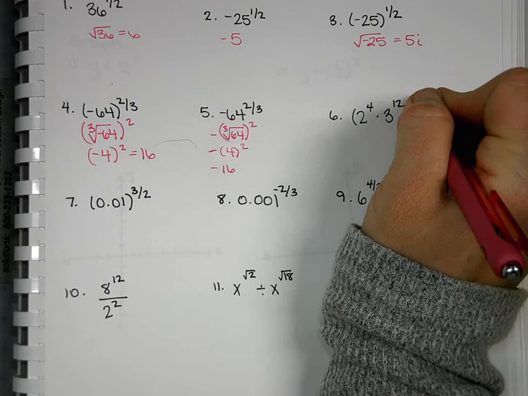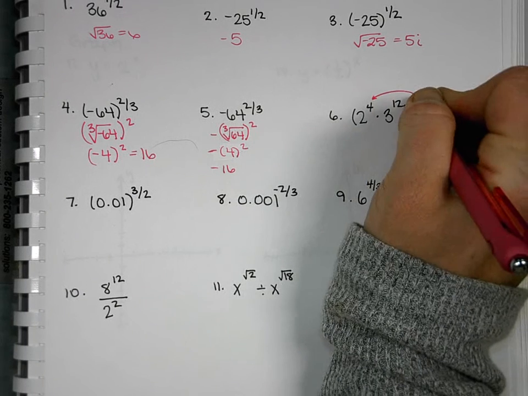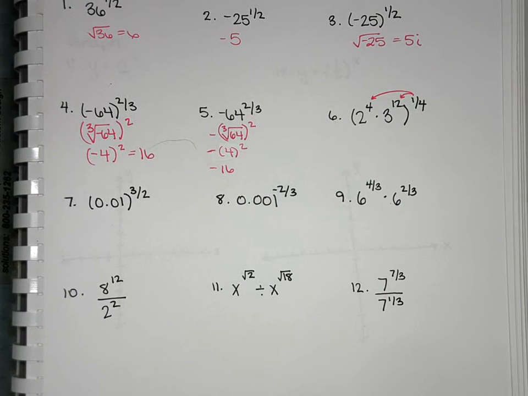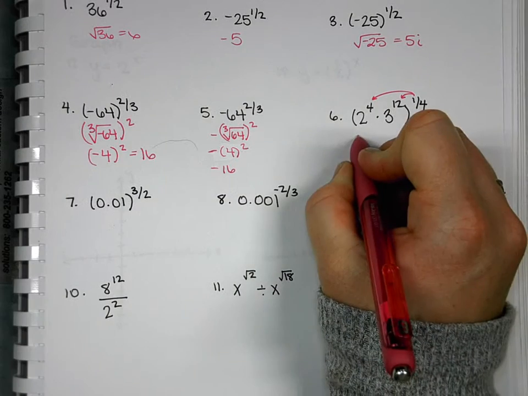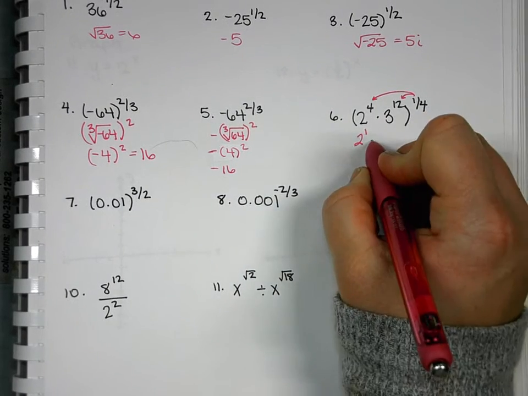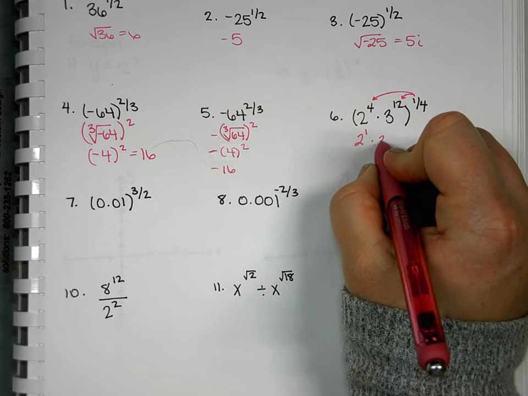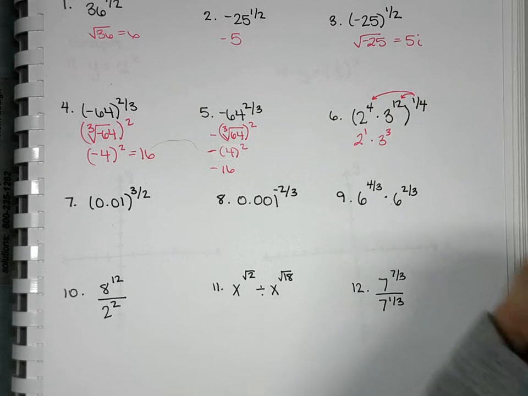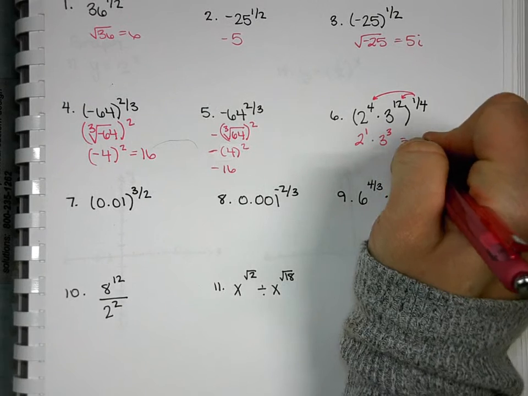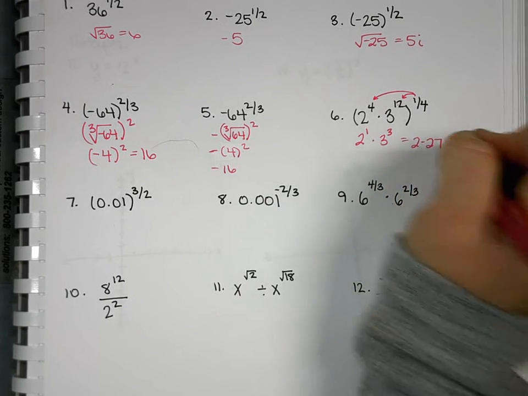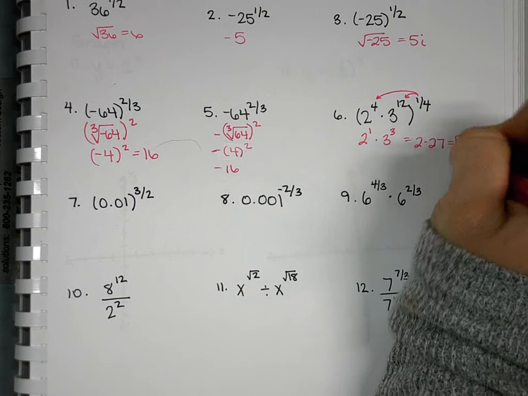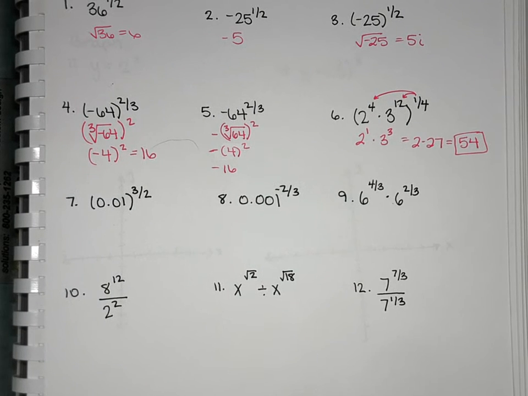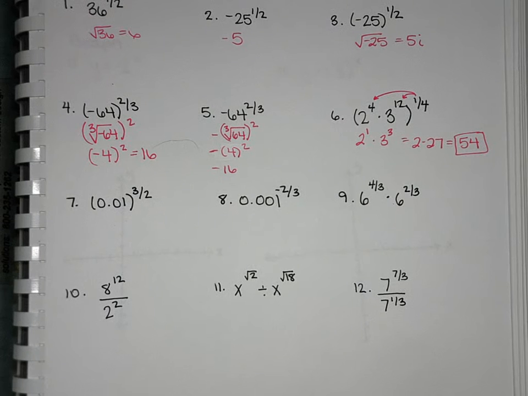If we use the property that says we put this power to everything on the inside and multiply, what's 4 times 1/4? 2 to the first. And what's 12 times 1/4? 3 to the third. So then we end up with 2 times 27, which would give us 54. So yeah, we could, but 3 to the 12th is a really big number. So sometimes you want to think about not doing that first.